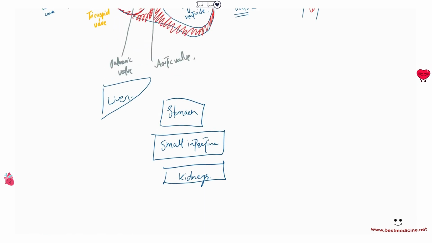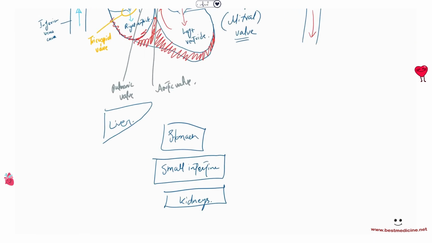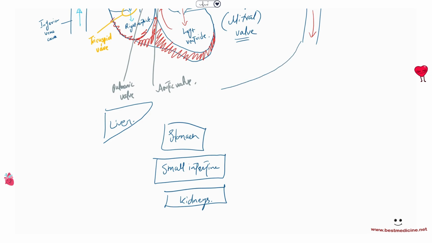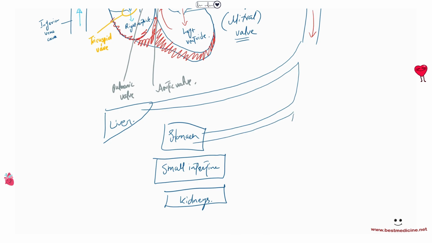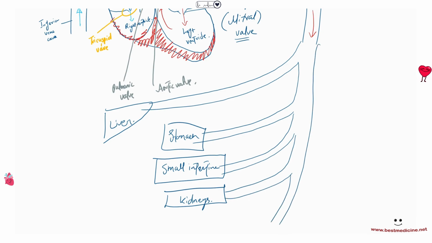So the aorta is coming from the top, and it is going to give branches to pretty much all organs. And so here's a branch that is going to the liver. And then it's going to descend. Here's a branch going to the stomach. Here's a branch going to the small intestines. And then here's a branch going to the kidneys. And so on. It's going to descend down all the way to the legs.